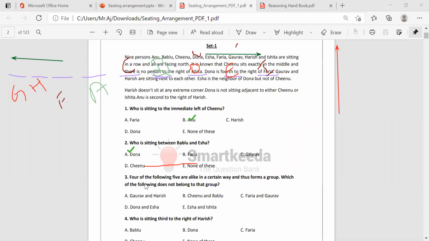Four of the following are given alike and one is different. So which one? Chinu and Bablu are side by side. Gaurav and Harish are side by side. Faria and Gaurav. Dona and Isha are side by side. Isha and Ishita are side by side. So neighbors. Faria and Gaurav are not going to be neighbors, so this will be the answer.